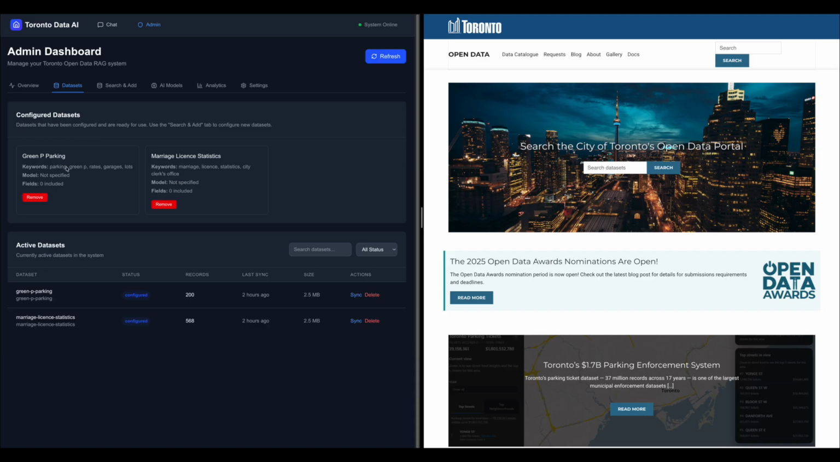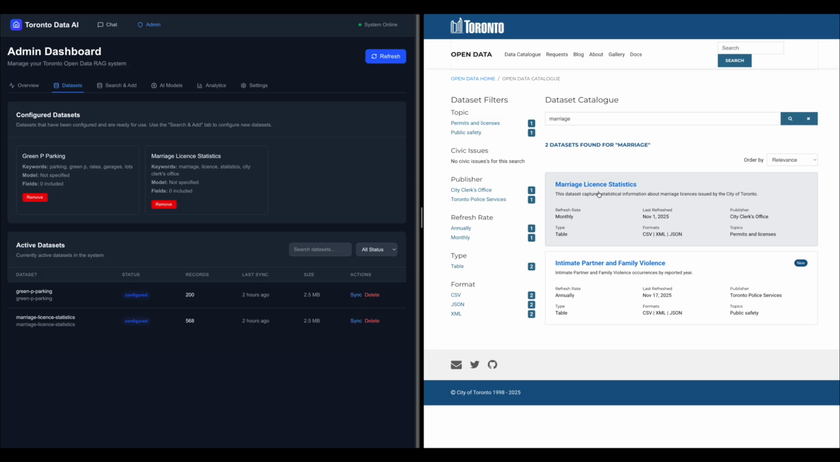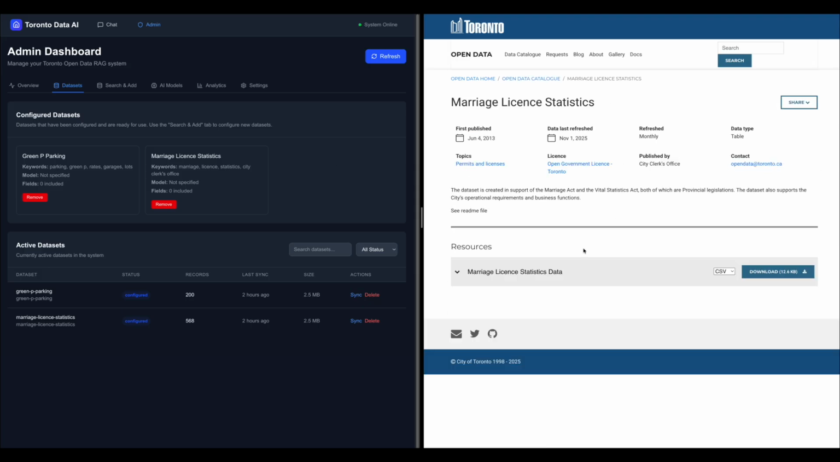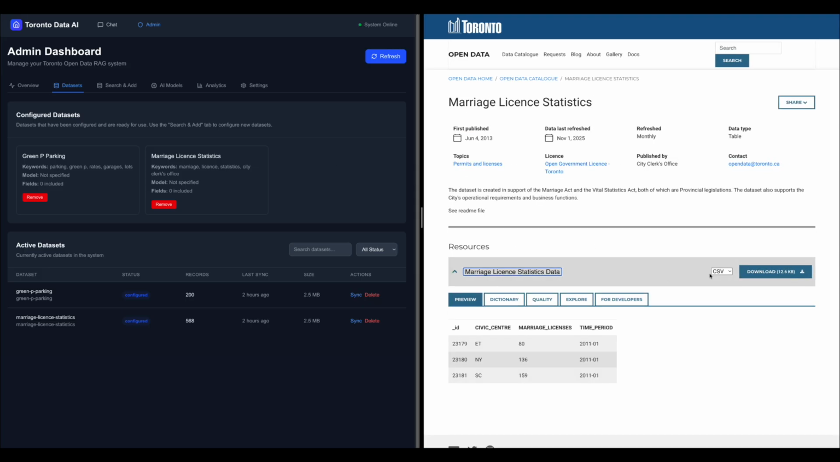So right now I have green fee parking and marriage licenses. So if I search marriage here, we can see that we have this marriage license statistics dataset, and users have the data to be downloaded.